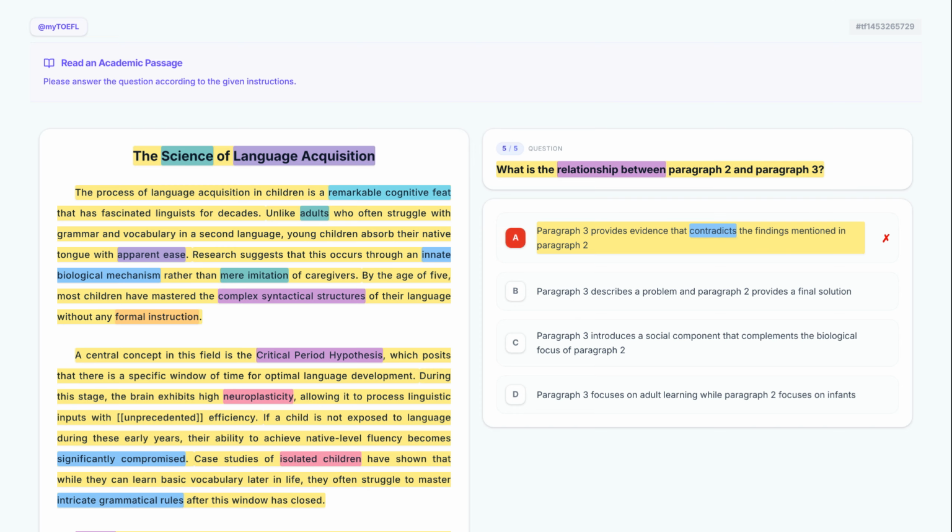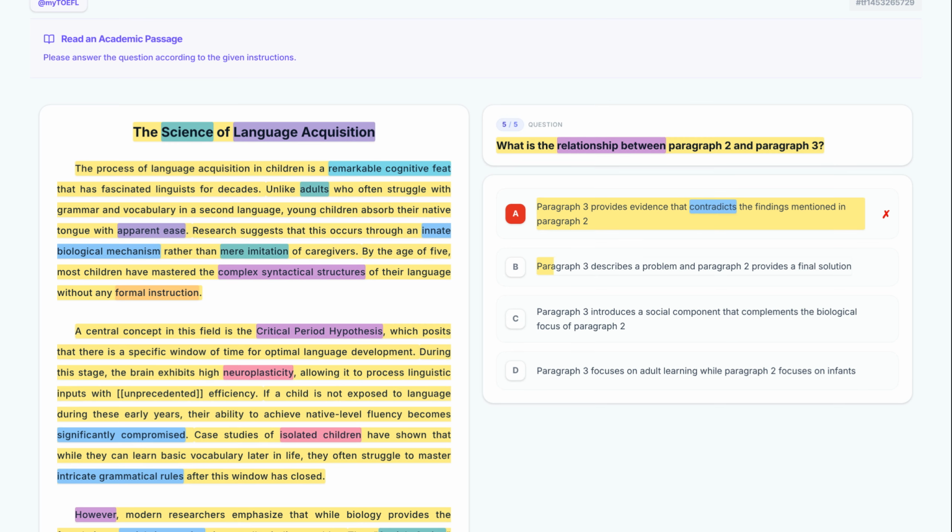Now, let's examine option B. Paragraph 3 describes a problem and paragraph 2 provides a final solution. Paragraph 2 discusses a hypothesis, not a problem, and paragraph 3 adds another layer of theory rather than a final solution. Let's discard this.